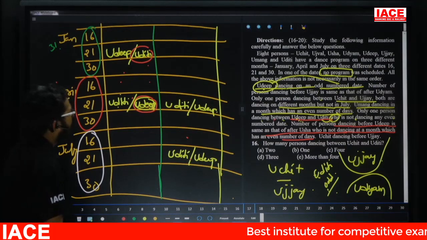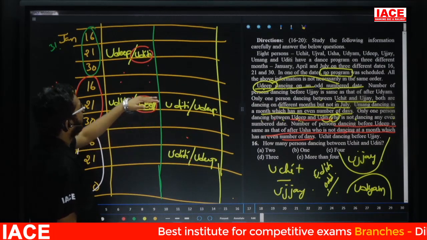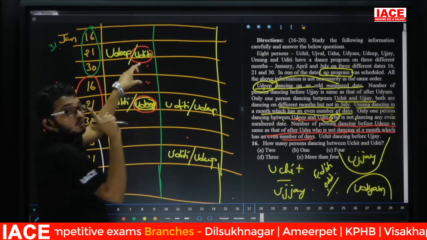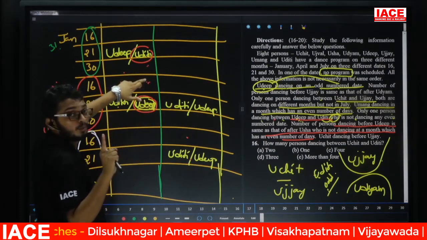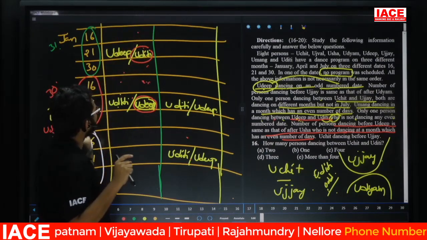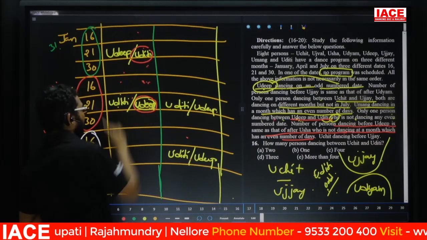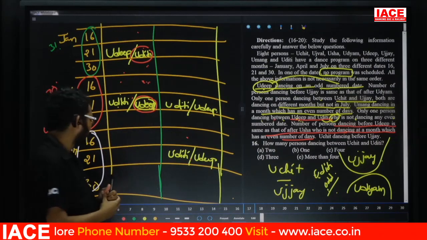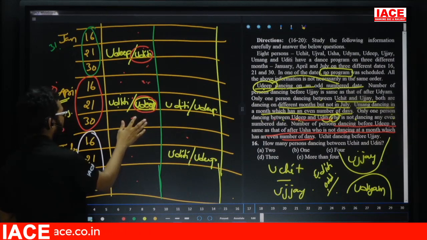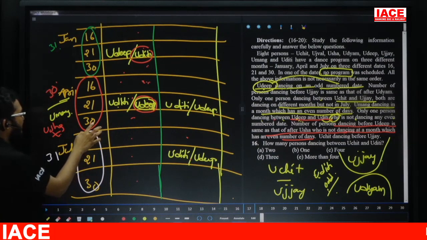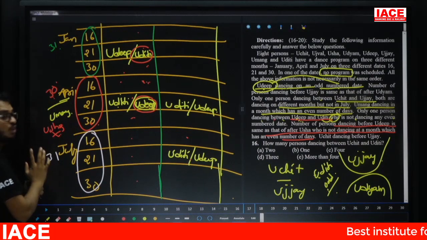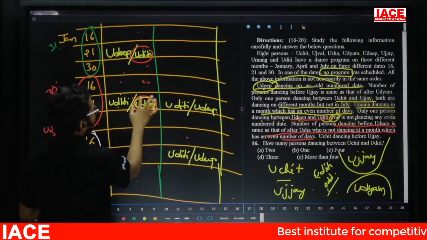Now, the number of persons before Udip, how many persons are we having? Here out of these two members only one, because one day is no program. Then here out of these two, 1 member, 2 members, 3 members. So before Udip 3 members, then after Usha also 3 members. After Usha also 3 members means Usha will come here. But Usha does not have the program in the month containing an even number of days. Then for Usha here there is no chance. That means for Udip here there is no chance.